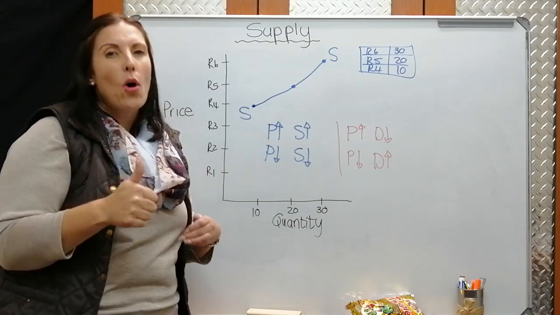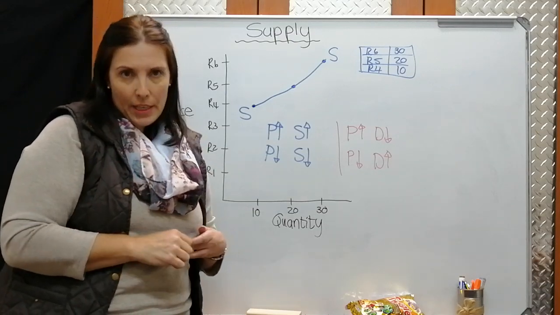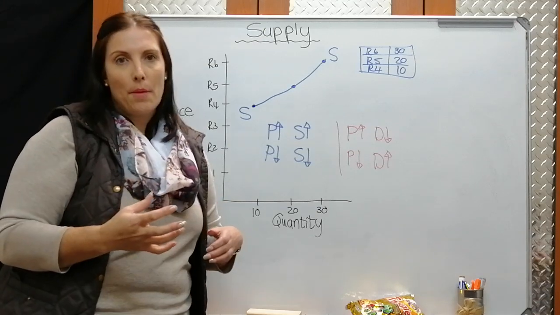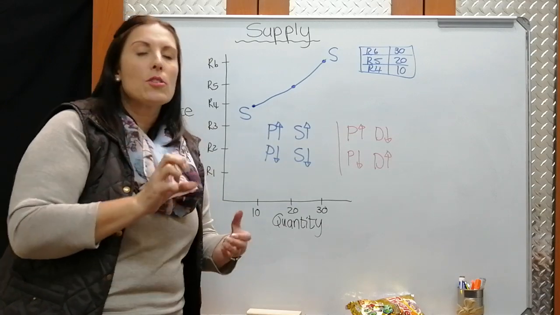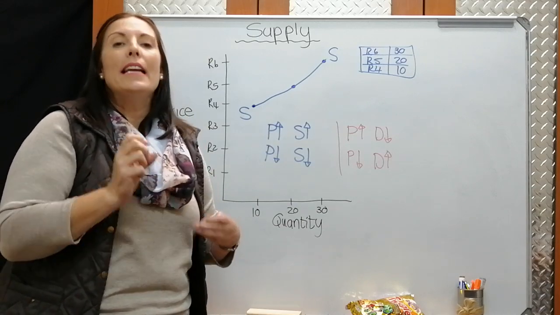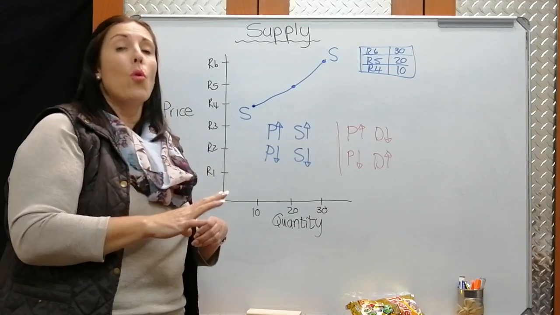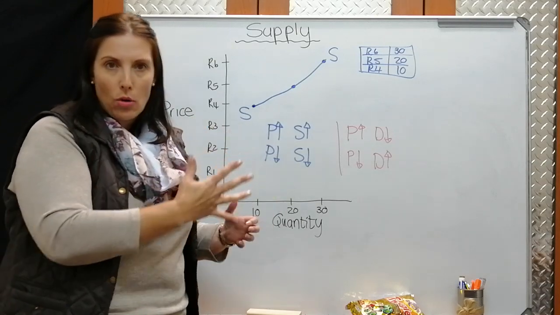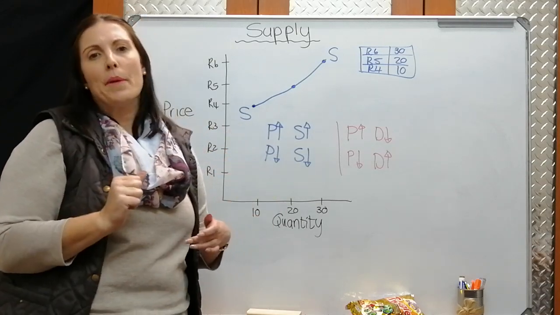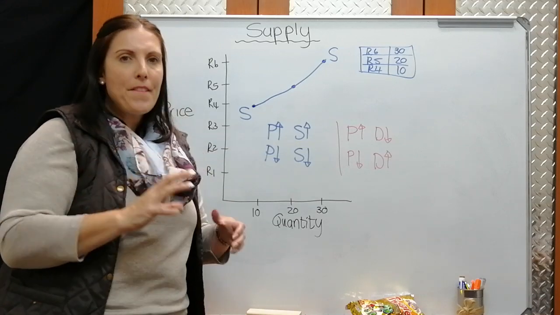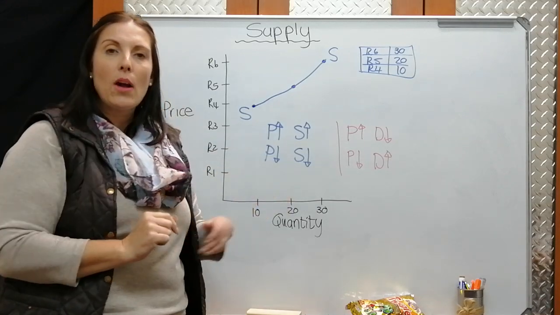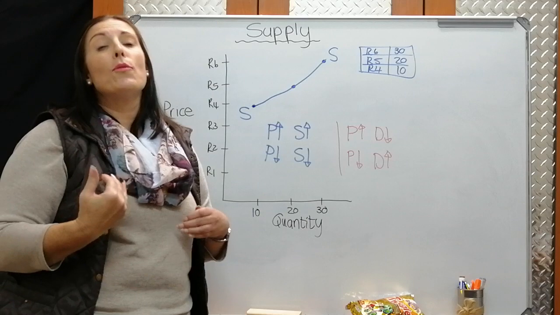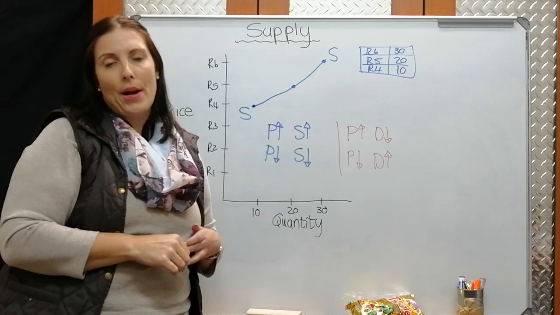But things, for example, like the cost of production. If a supplier can find a cheaper way of manufacturing a product because the raw materials of that product are now cheaper, then it means the supplier might be willing to supply more of a product at a lower price. So that will then change the whole scenario here. Another thing, for example, the method of production. If I find an easier or more cost-effective way of manufacturing these Twiggles chips, I once again will reduce my cost, and therefore I might be able to supply it at a lower price.